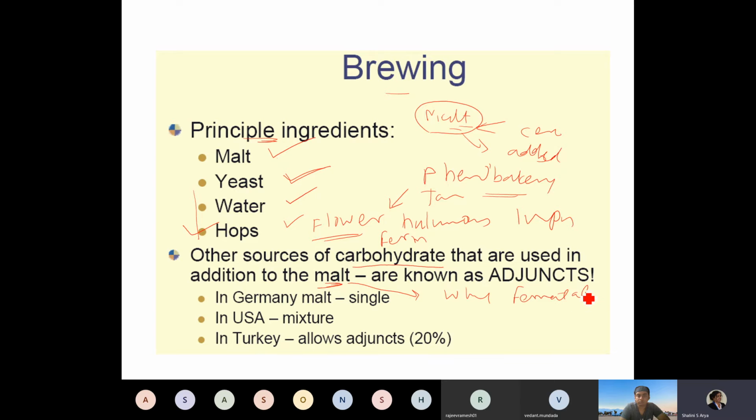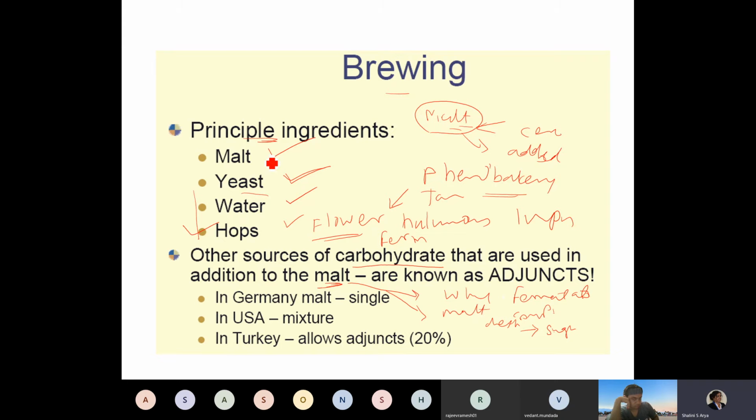When I ask in the exam, you should be able to answer. Because malt has simple forms of sugars like dextrin and glucose, which can be easily eaten up by the yeast. It is a very, very rich source of fermentable carbohydrate.